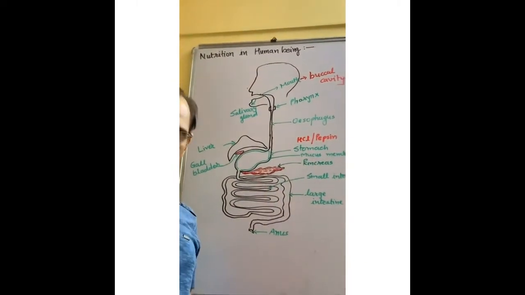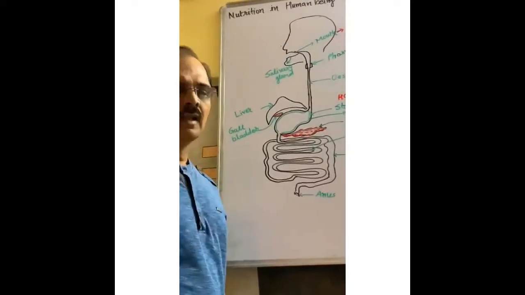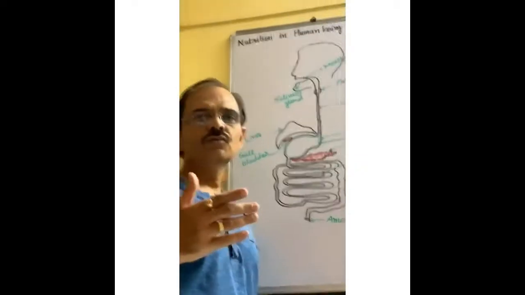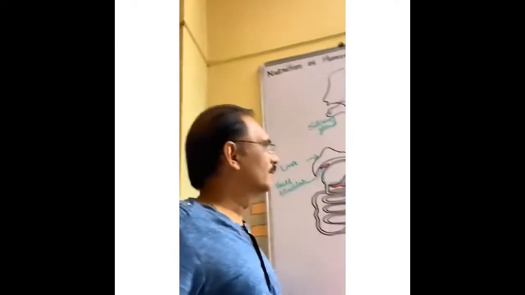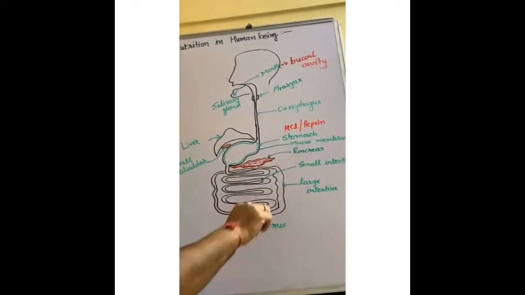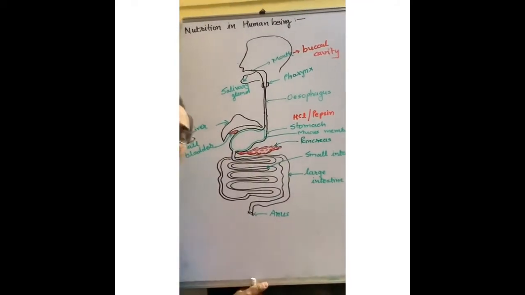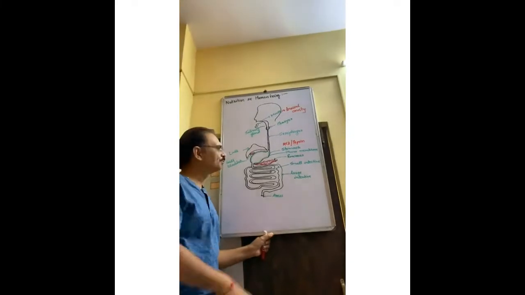Pepsin is also necessary for the digestion of protein. Protein converts into amino acid. Now, you know that HCl is produced, which is dilute hydrochloric acid.